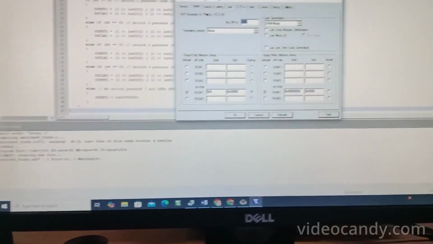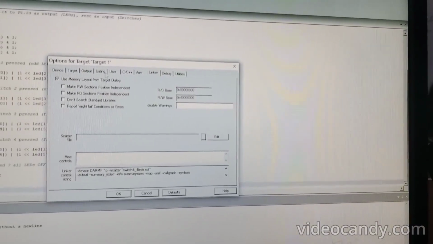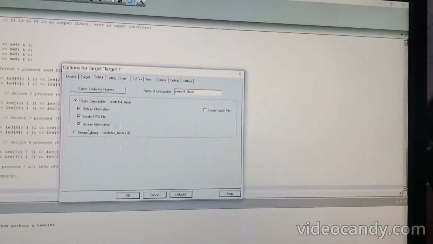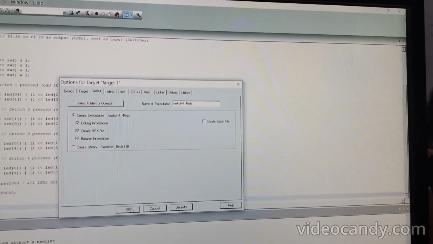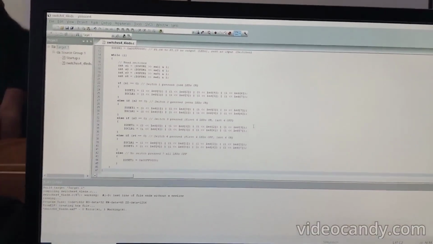So now we are going to target options. Now we will change output, creating hex file and giving linker. Now we will build the code. As you see, no errors.